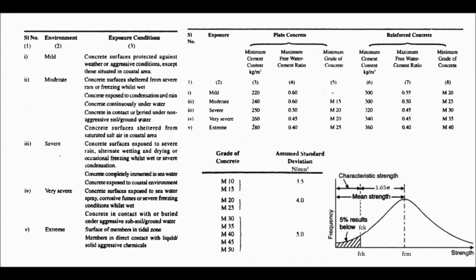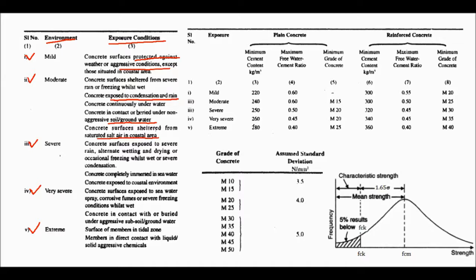Now these are the environment and exposure conditions, so you need to just read and remember what the mild, moderate, severe, very severe and extreme conditions are. Mild means protected against weather or aggressive condition. Moderate means concrete exposed to condensation and rain, concrete continuously under water, concrete in contact or buried under non-aggressive soil or groundwater, and concrete surface sheltered from saturated air in coastal area.